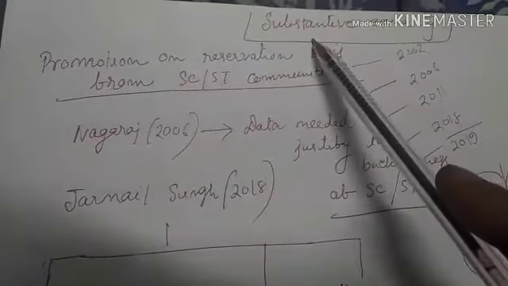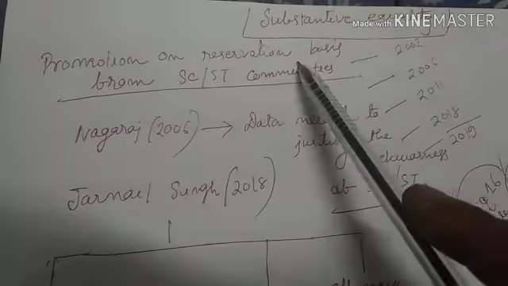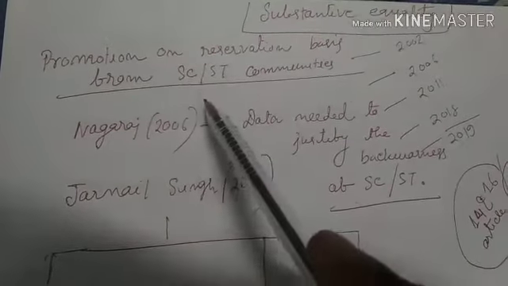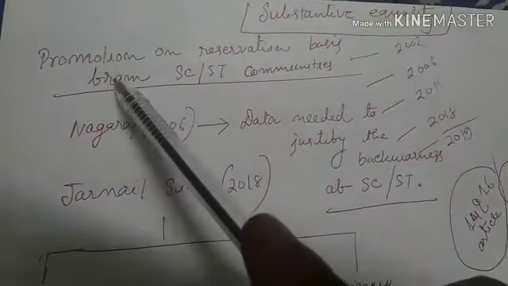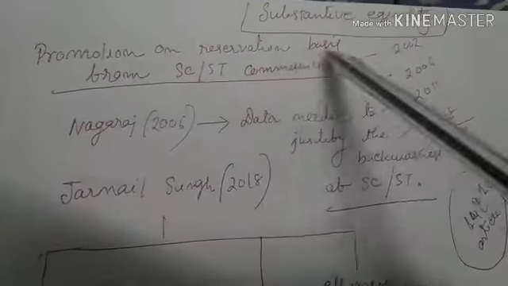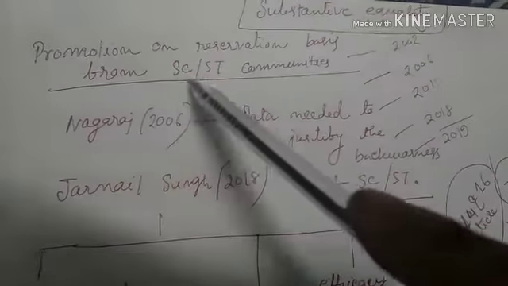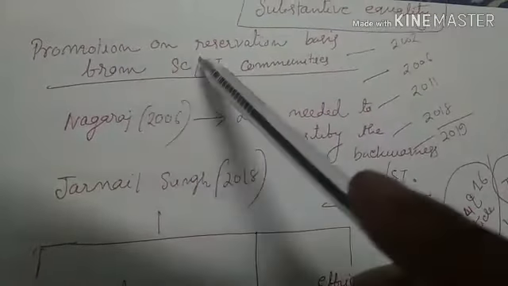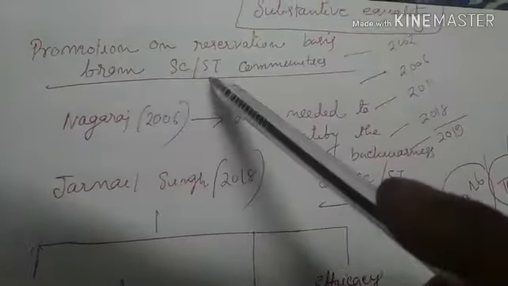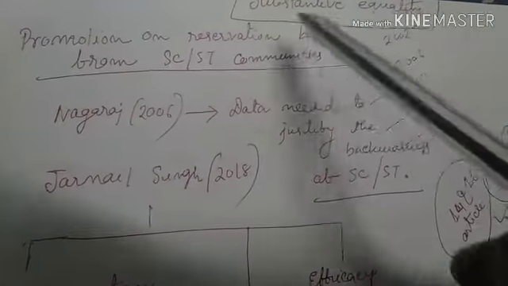Another important article is on substantive equality. This article is based on the recent Supreme Court judgment regarding the Karnataka government's decision to give promotion on a reservation basis to the scheduled caste and scheduled tribe community. The Supreme Court ordered that the state government's attempt to make promotion on a reservation basis for the scheduled caste and scheduled tribe community is quite valid.